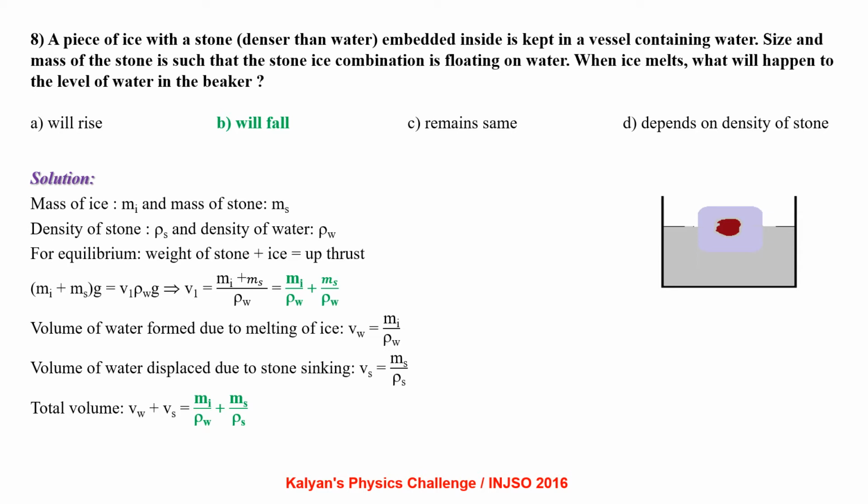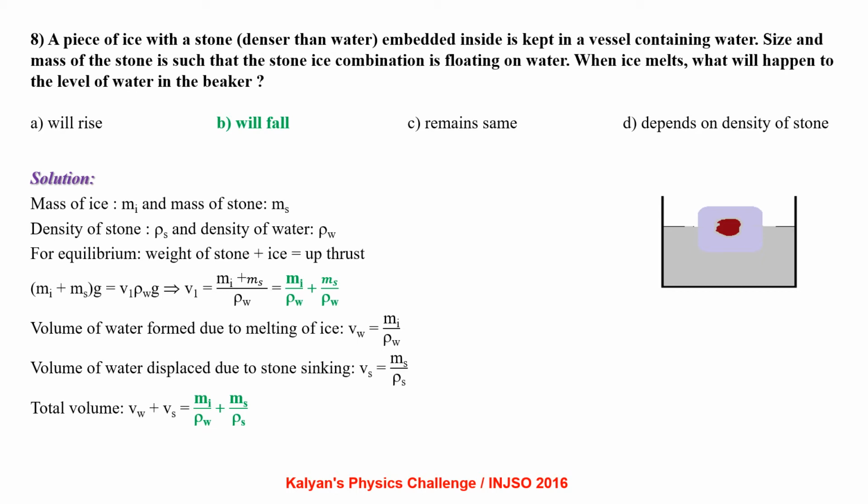Let the mass of ice be Mi and mass of stone be Ms. Density of stone is ρs and density of water is ρw. For equilibrium, weight of stone plus ice should be equal to upthrust. That is (Mi plus Ms) g equals V liquid into ρw into g. From there we get V liquid equals (Mi plus Ms) by ρw, which gives us Mi by ρw plus Ms by ρw.